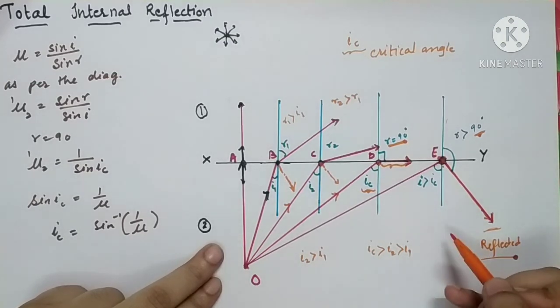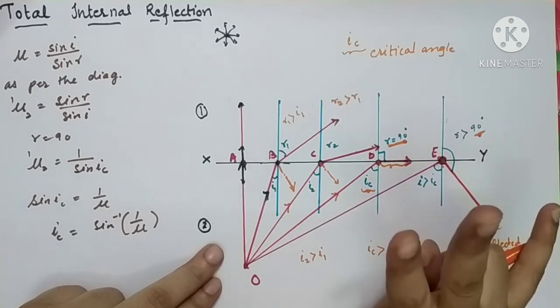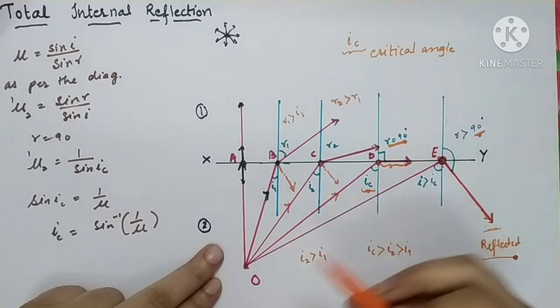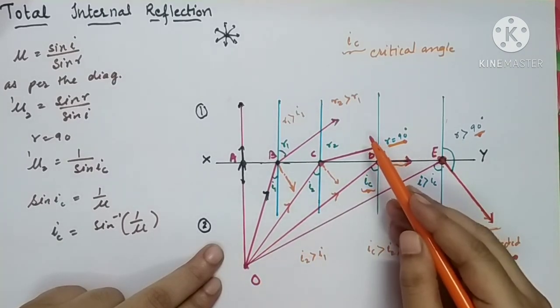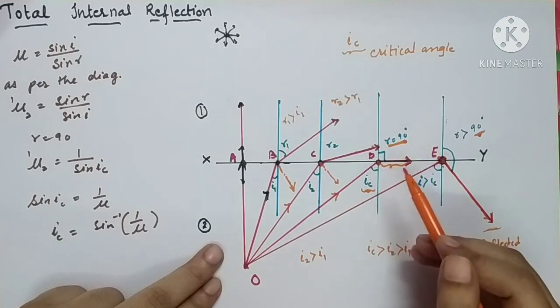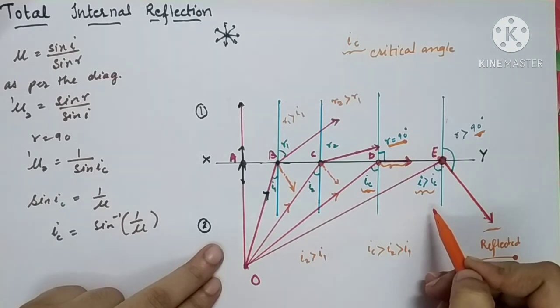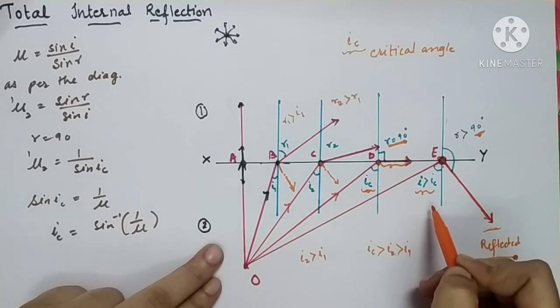So how are you going to define it? There are two conditions for total internal reflection to occur. The very first condition is that the light ray should pass from a denser medium to a rarer medium. Second condition, the angle of incidence for total internal reflection should be greater than the critical angle.